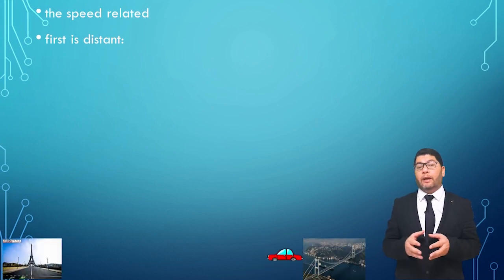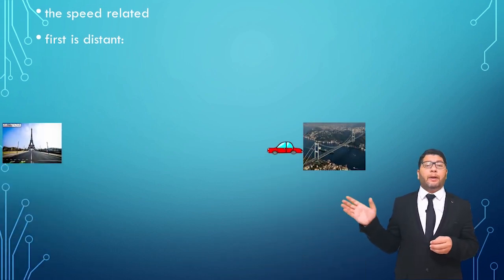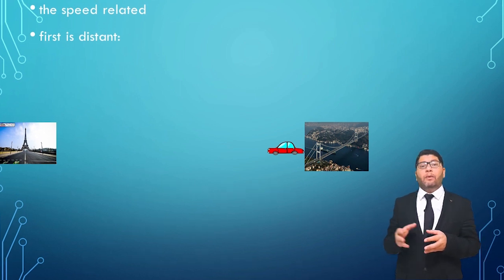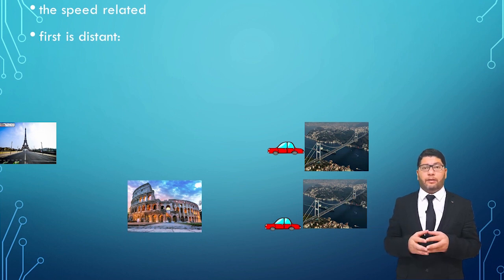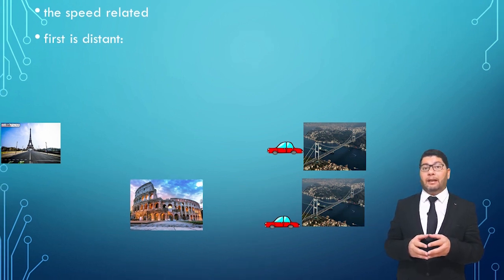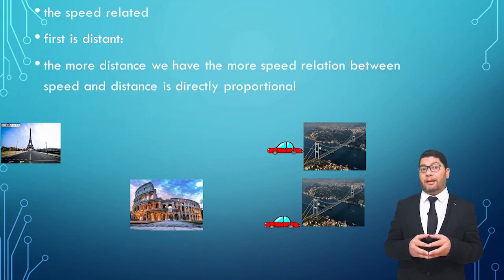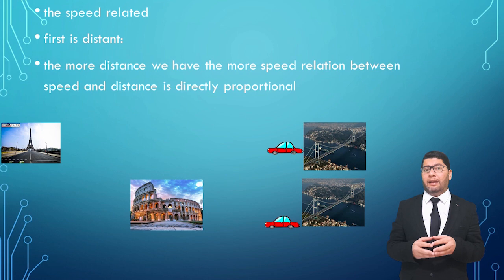For example, if we have a car going from Istanbul to Paris in 10 hours, and we have another car going from Istanbul to Rome in about 10 hours, the same time. We have more speed in the first situation because we have more distance. And we have lower speed in the second situation because we have less distance. So the relation between the speed and the distance, we call it directly proportional. The more speed we have, the more distance. The more distance we have, the more speed.